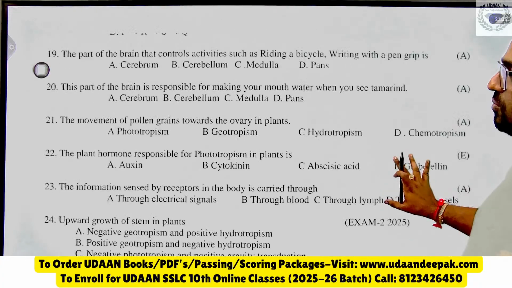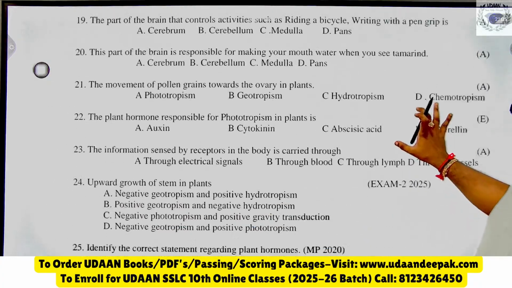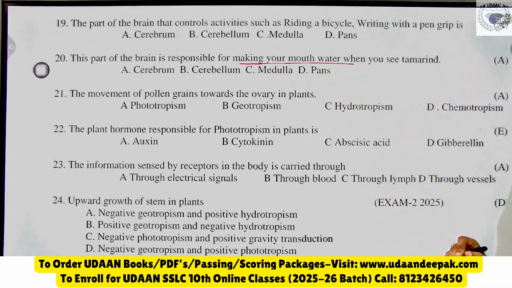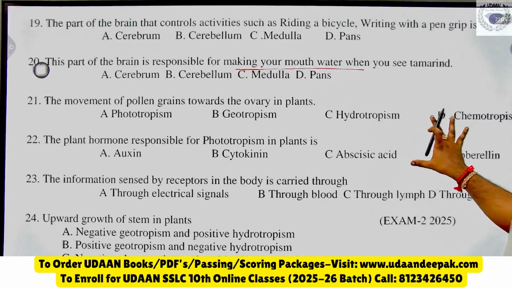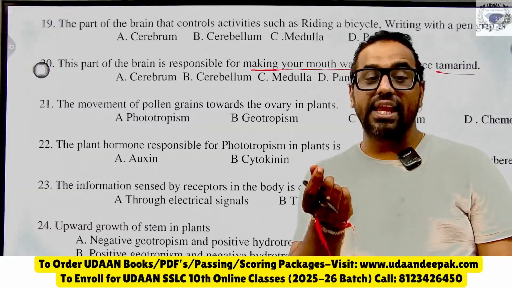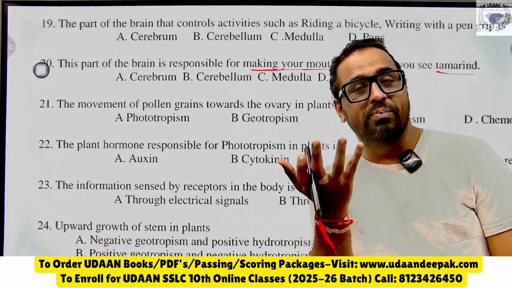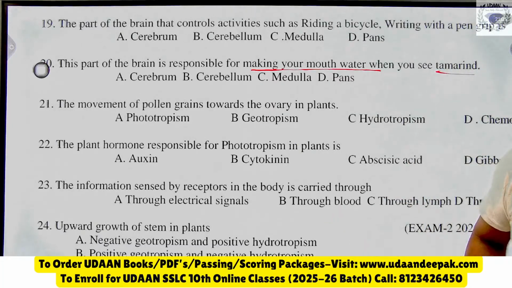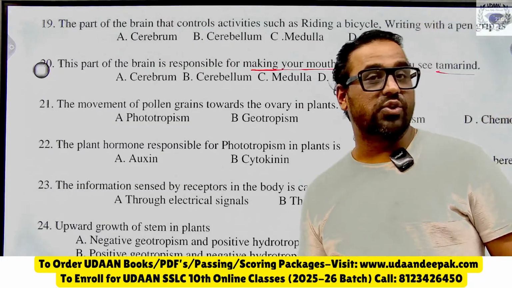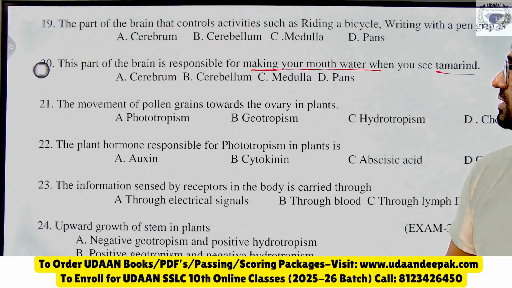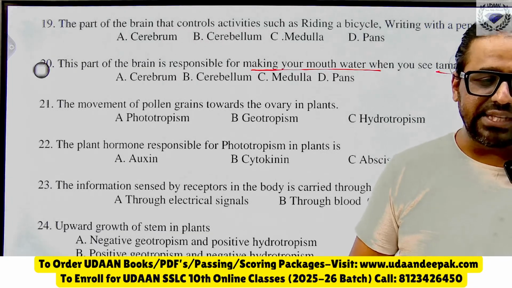Then almost we have come to the end now. Oh, this one is over. This part of the brain is responsible for making your mouth water when you see tamarind. Tamarind, the raw sour fruit, you know. What happens suddenly when you see pickle or tamarind fruit? Water comes in your mouth. So which part of the brain? So tell me now which part of the brain will control that one? Kavita, yes, I am expecting the answer for this one.